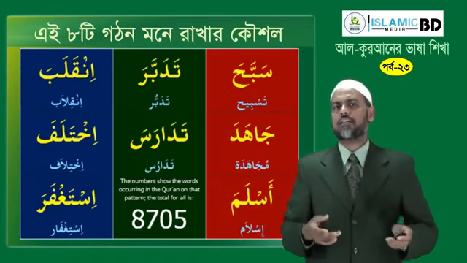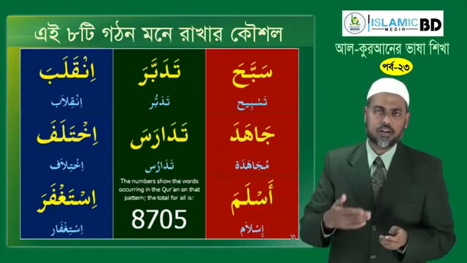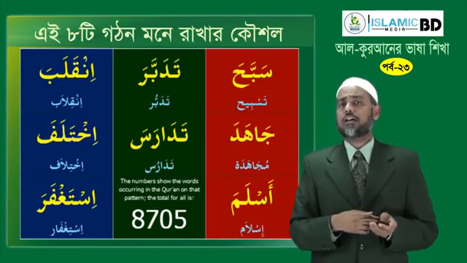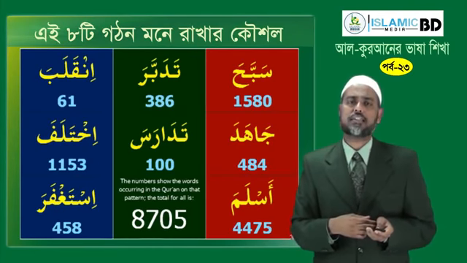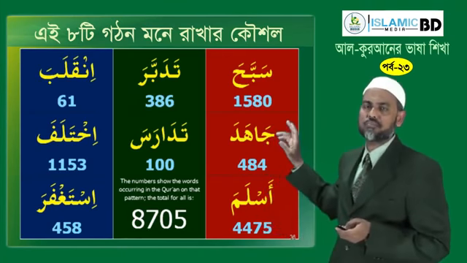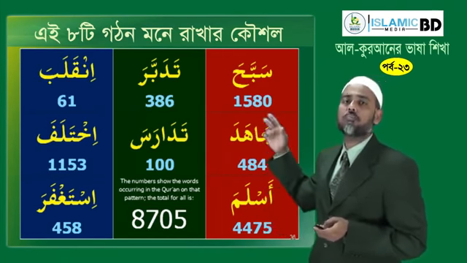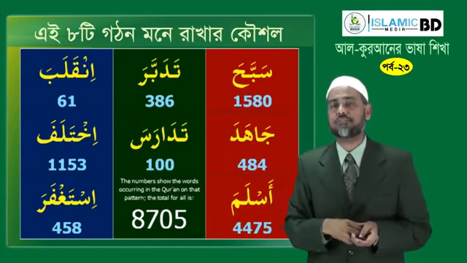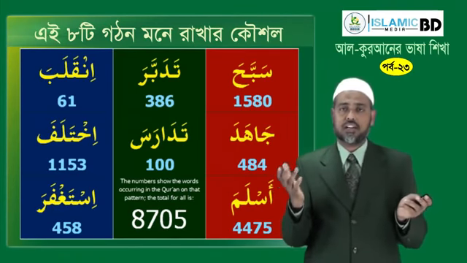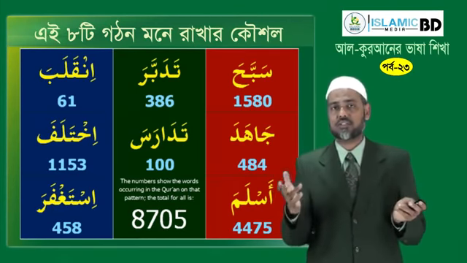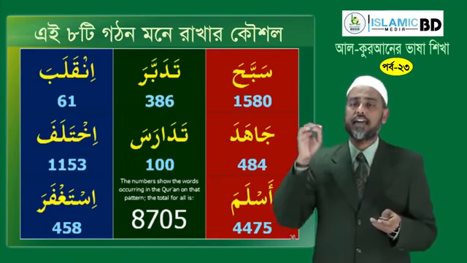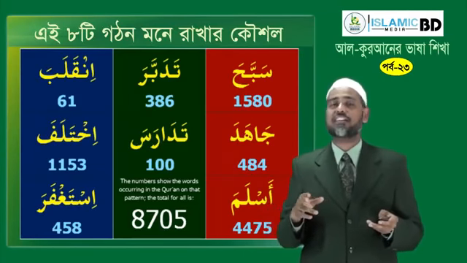Don't be scared. We have many lessons coming onwards, where we'll practice these again and again. Remember, there are almost 9,000 words in the Quran which follow the pattern of mazid fi. 8,700 or more. Almost 9,000. There are, in a typical mushaf, 9,000 lines. Of 600 pages and 15 lines per page, there are 9,000 lines. So therefore, mazid fi occurs in every line of the Quran on the average, so you cannot neglect it.